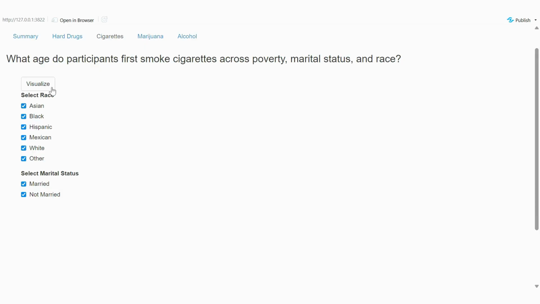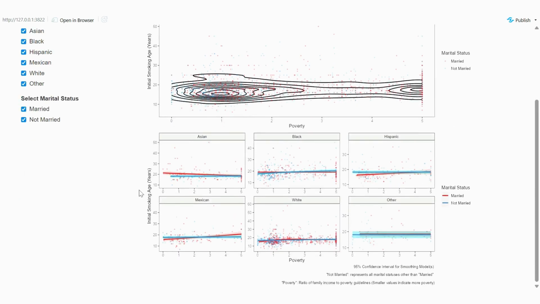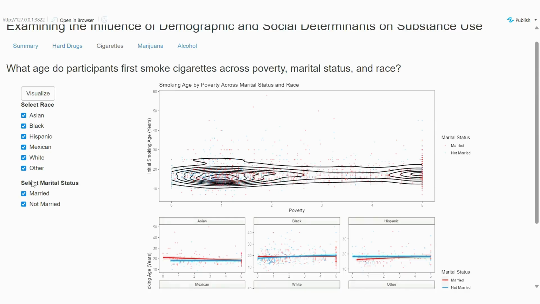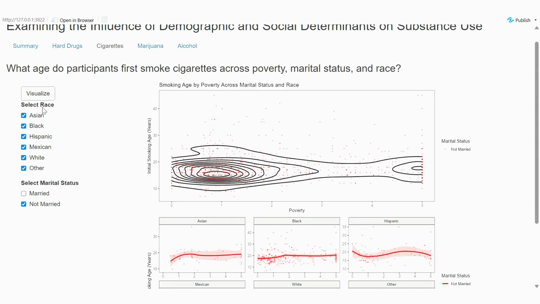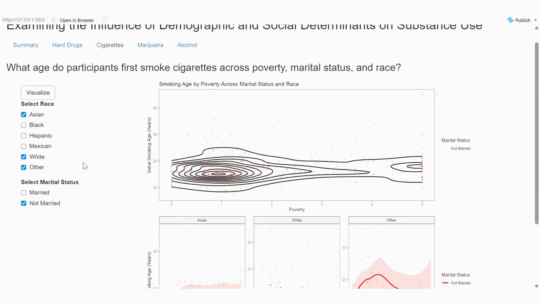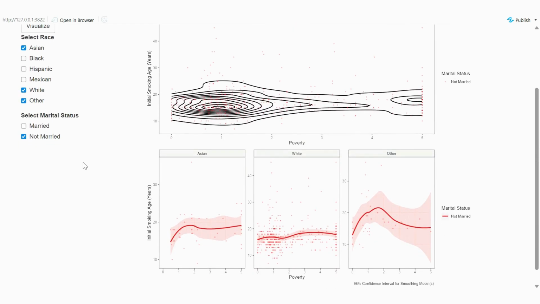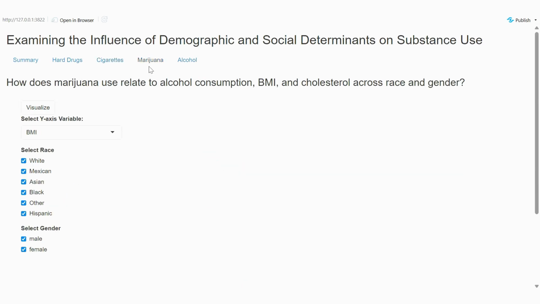Now let's go to this tab. And this is the graph. Isn't that neat? Okay, and here you can actually change the y-axis.